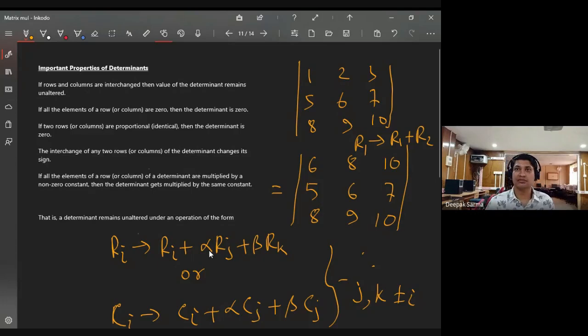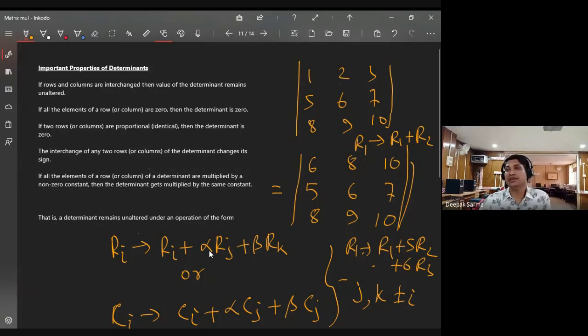Got it? Instead of that, if you do any other operation, like replace R1 by R1 plus, suppose, 5 R2, the determinant will remain the same. Or suppose some 6 times R3, then also the determinant will remain same. That is what the theorem says. Similarly for columns. Or instead of 5, you can choose -5 also.